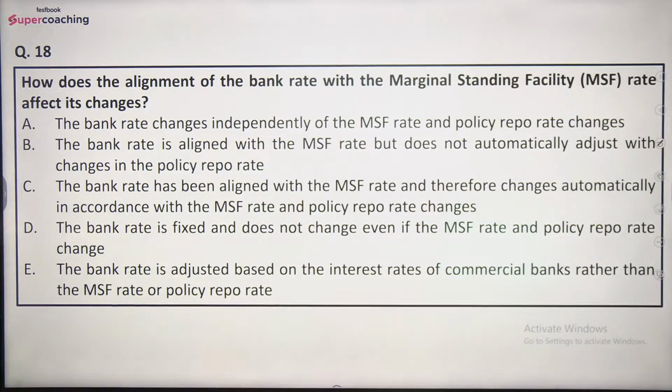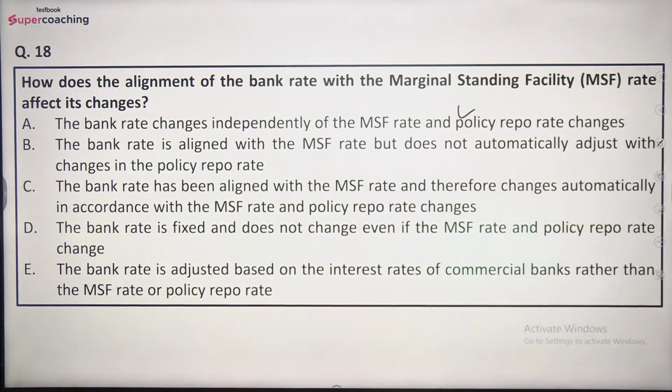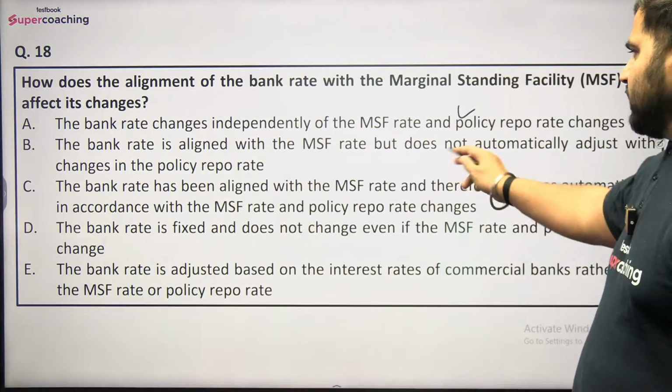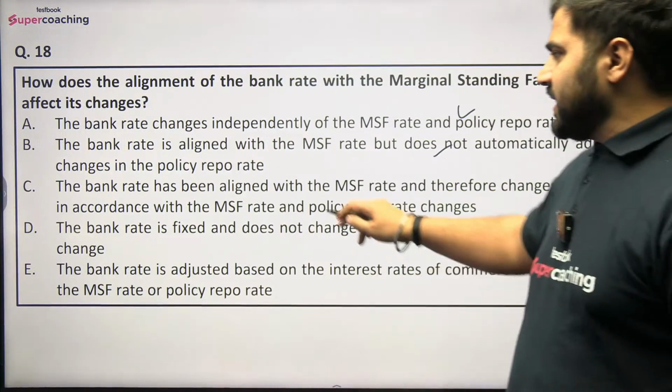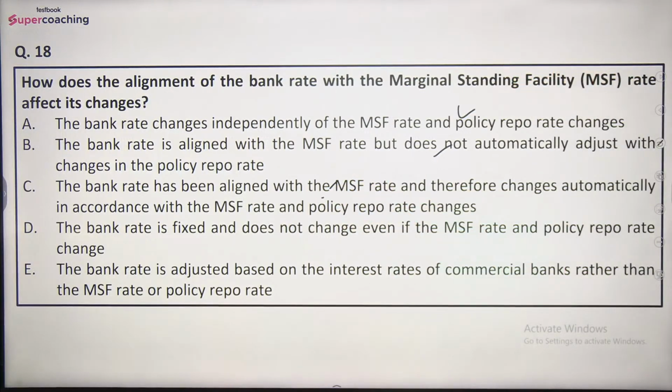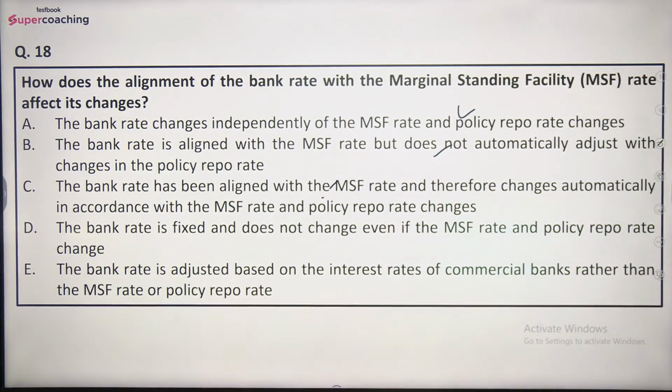So options are: the bank rate changes independently of the MSF rate and policy repo rate changes. The bank rate is aligned with the MSF rate but does not automatically adjust with the changes in the policy repo rate. The bank rate has been aligned with the MSF rate and therefore changes automatically in accordance with the MSF rate and policy repo rate changes. The bank rate is fixed and does not change even if the MSF rate and policy repo rate change. The bank rate is adjusted based on the interest rates of the commercial banks rather than the MSF rate or policy repo rate.